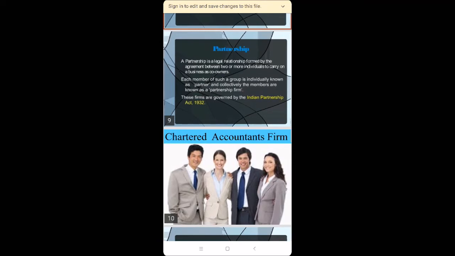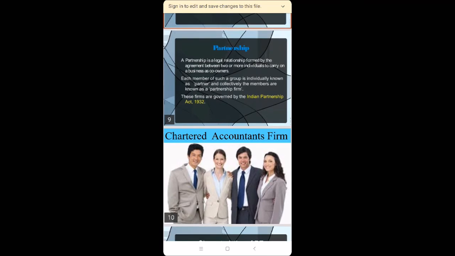Then you can see a contrast. If we are talking about the 2013 Act, here the maximum number will be 50. So the minimum number will be 2 and the maximum will be 50. This question is asked in class 12th also. So please note this and be attentive. Keep this in your mind.